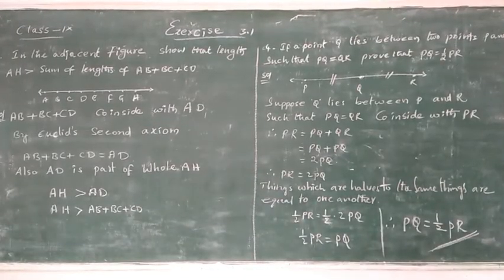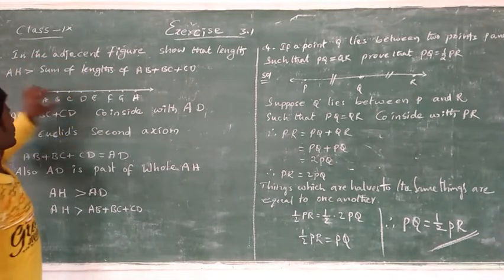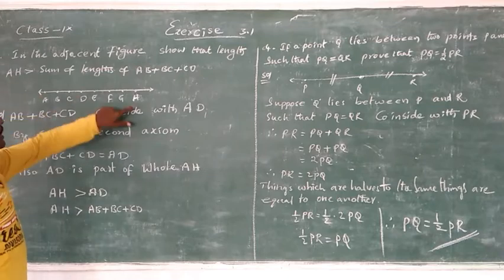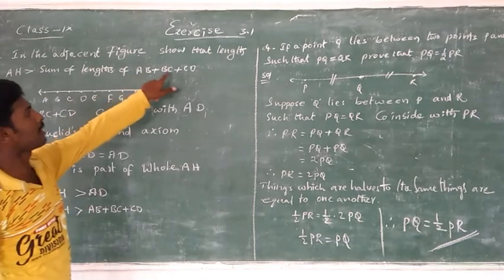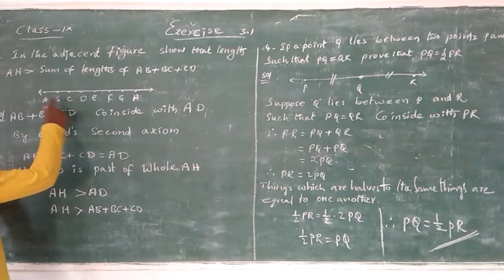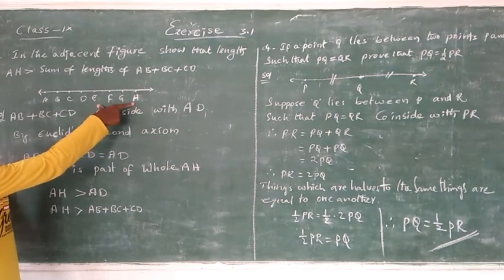Next question, third question. In the adjacent figure, show that length AH is greater than the sum of lengths of AB plus BC plus CD. Here, the adjacent figure is this. We need to show AH is greater than the sum of lengths of AB plus BC plus CD. AB plus BC plus CD కంటే AH అనేది పెద్దది అని చూపించాలి.